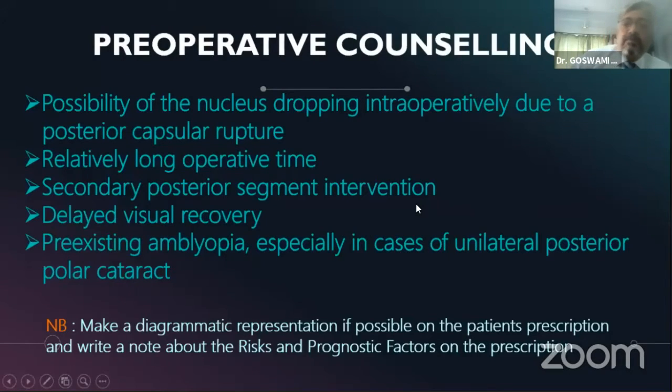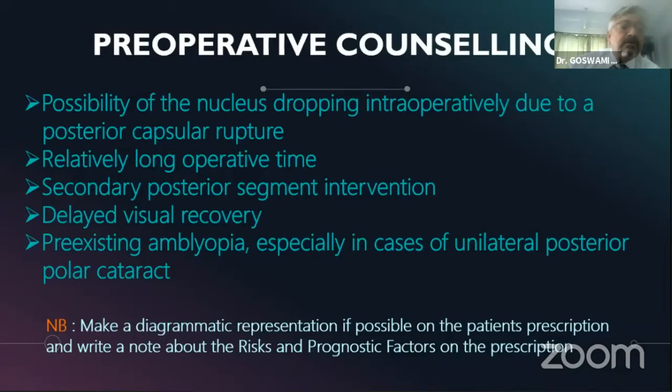Moreover, because of all these factors, it's very important that one should explain to the patient pre-operatively that there is a very high chance of having a nuclear drop during the surgery. The surgery is going to be much longer than one would expect in a normal case. So they should be at least mentally prepared. It may not happen, but one should be very clear with the patient, because expectations are skyrocketing nowadays. Second, secondary posterior segment intervention should always be explained in case there is a complication, and they may have a delayed visual recovery.